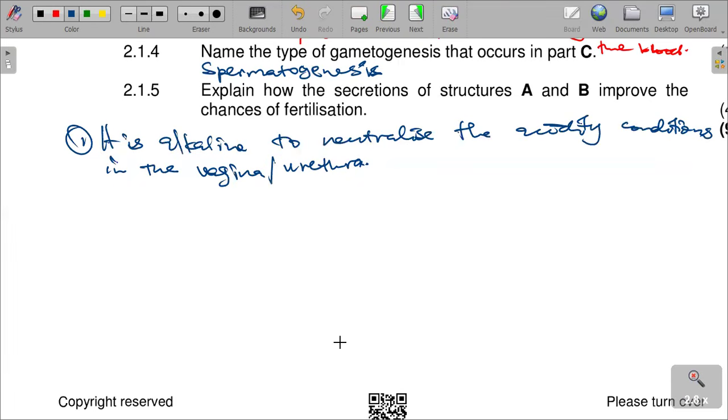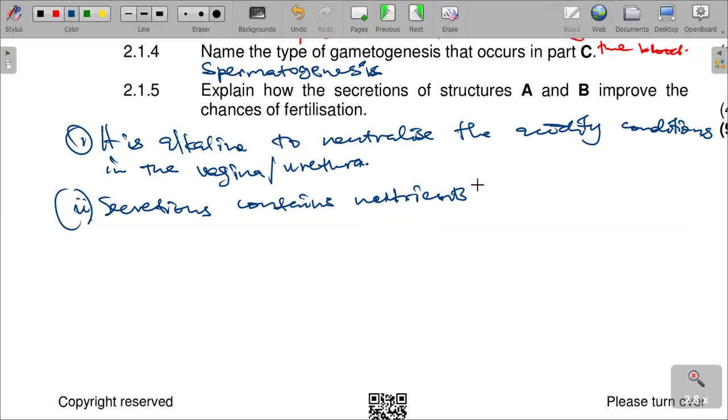Two, it also contains nutrients. The secretions contain nutrients needed by the sperm cell to generate energy for the movement of the sperm cell.